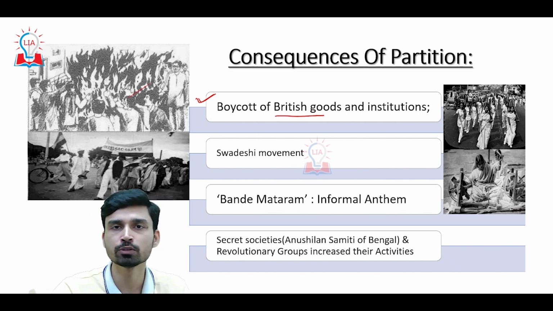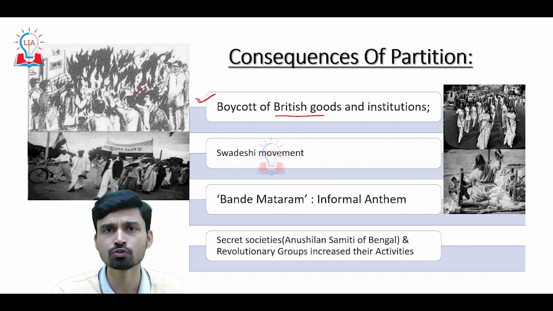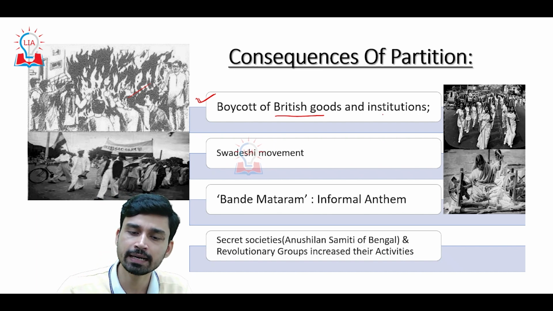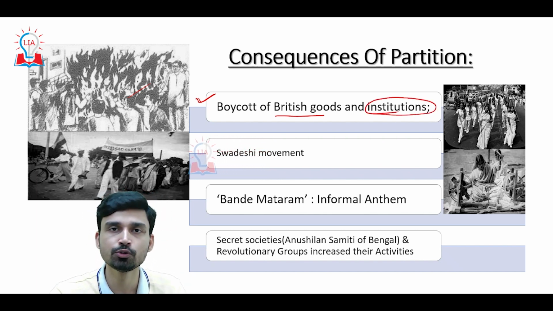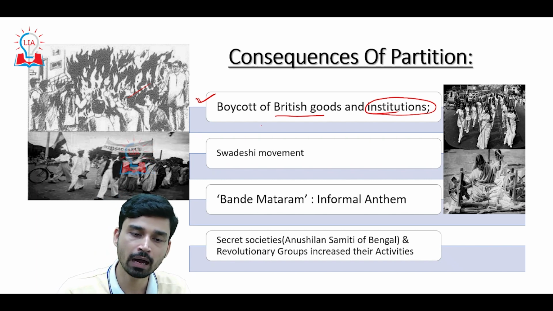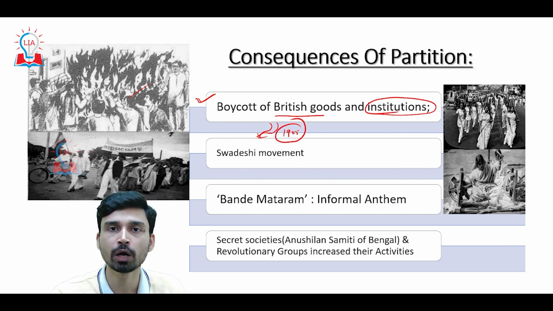Apart from that, there were goods like clothes, salt, or something like that. Second, there was also a boycott of institutions. That means schools, colleges, universities, as well as law courts, all the British institutions were totally boycotted. And after the passage of the Calcutta Resolution in 1905, the Swadeshi movement began, where British goods had to be boycotted. At the same time, Swadeshi goods, that means homemade or Indian-made goods, had to be promoted and used by the population.